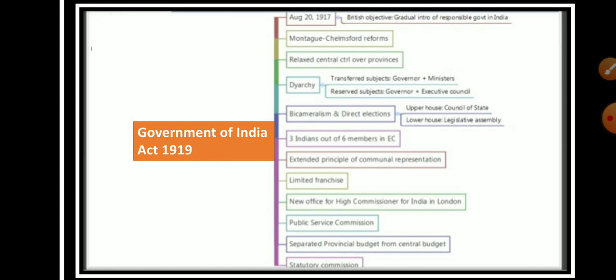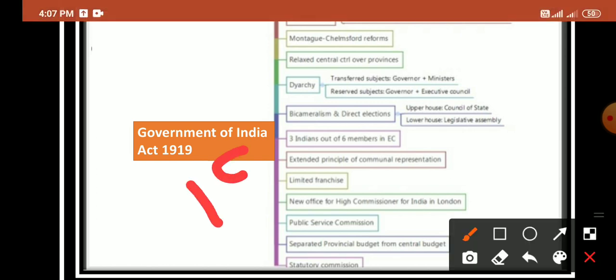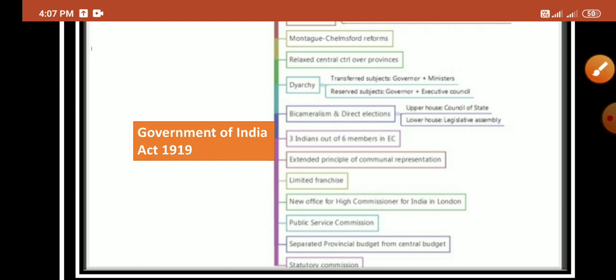As you know, communal representation was introduced in 1909 by the Indian Councils Act of 1909. Initially it gave communal representation to the Muslims, and by the Government of India Act 1919 it was extended to other communities, such as the Sikhs, Indian Christians, Anglo-Indians, and Europeans.